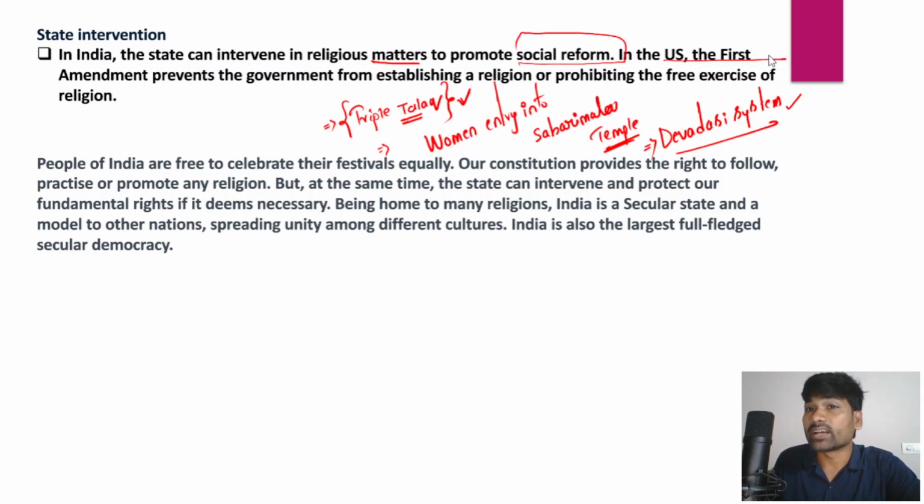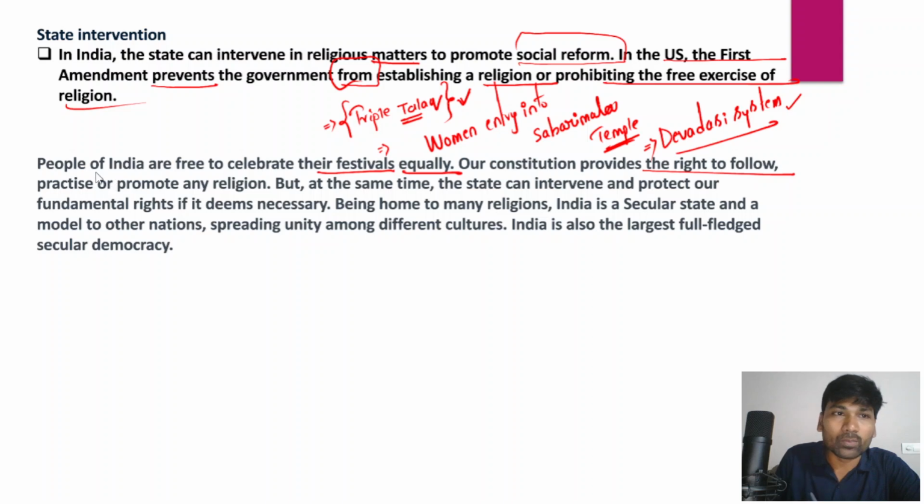But on the other hand, in the US, the First Amendment prevents the government from establishing a religion of its own, and also prohibits the free exercise of religion as well. But in India, the state can intervene in religious matters, particularly to promote social reform. So people of India are free to celebrate their festivals equally, and our constitution provides the right to follow, practice and promote any religion of people's choice. But at the same time, the state can also intervene and protect our fundamental rights if it deems necessary.